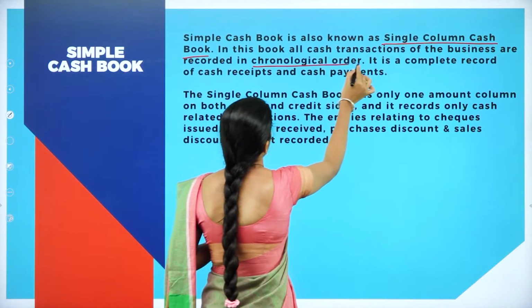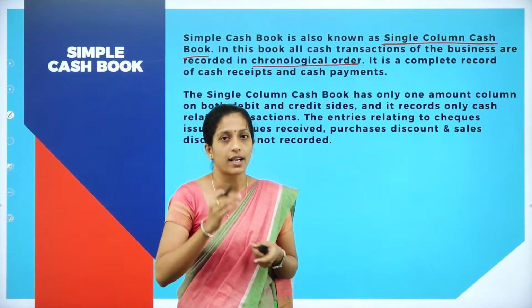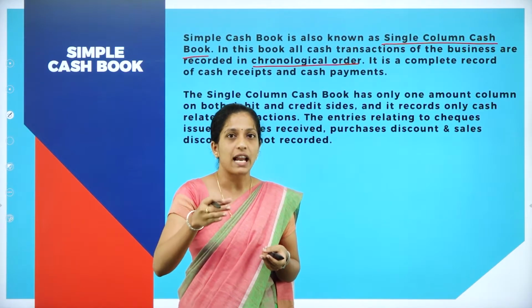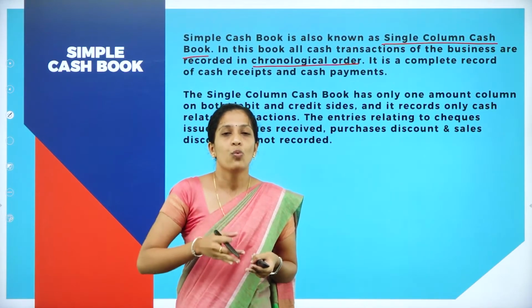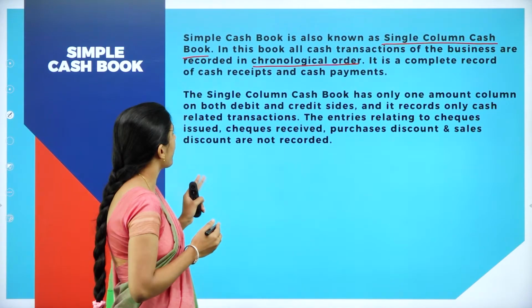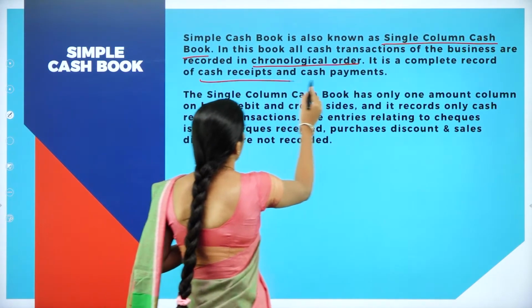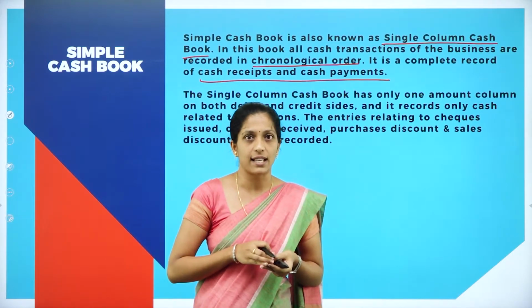How are the transactions recorded in a single column cash book? In chronological order, one by one, as per date. All the transactions are recorded one by one in chronological order. It is a complete record of cash receipts as well as cash payments. So cash book is all about recording cash receipts as well as cash payments.